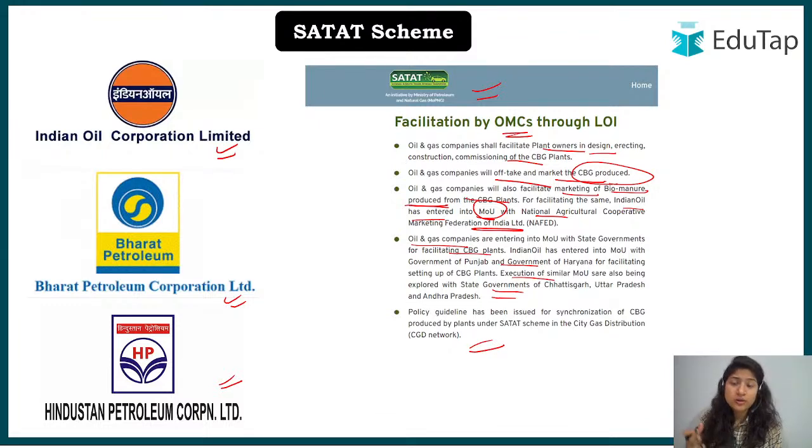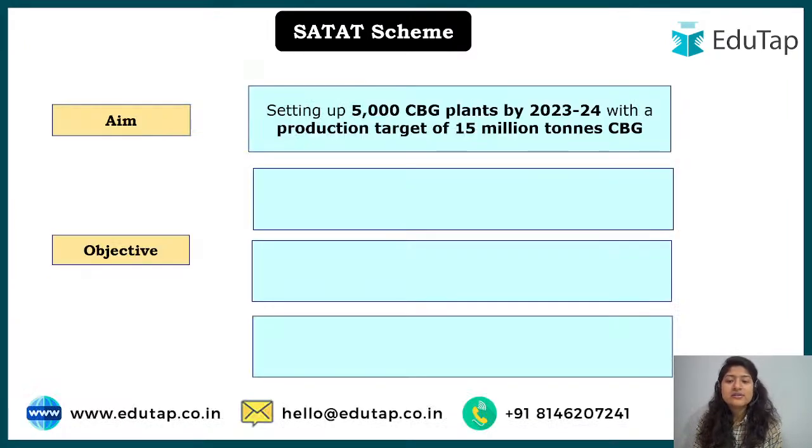The rest you can also read from the snippet, the PPT that you can find on the Telegram channel. Now let's look at the aim. We have understood that the aim is to establish 5,000 CBG plants by 22-23 with a production target of 15 million tons of CBG. So that is your 15 MMT, million metric tons, that we are talking about.